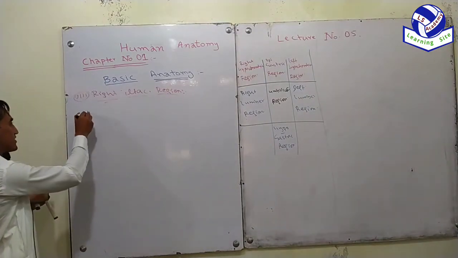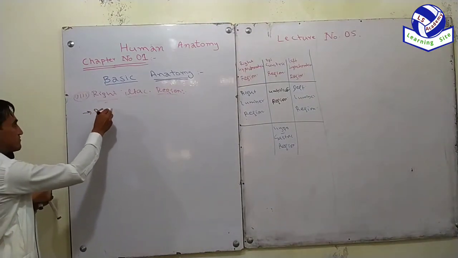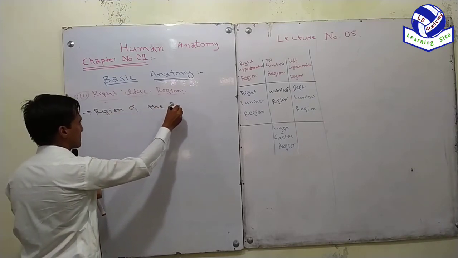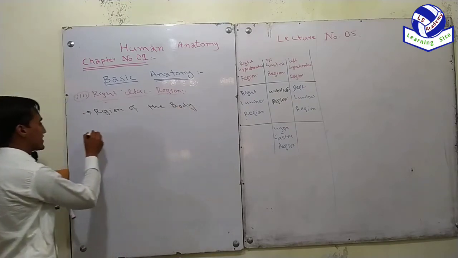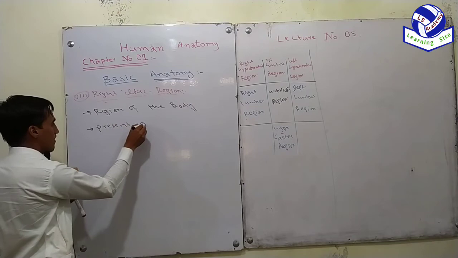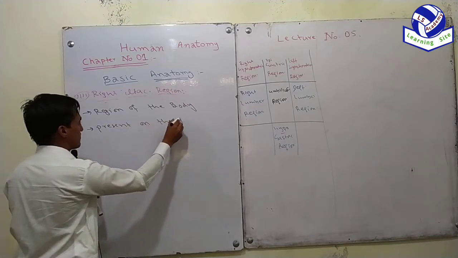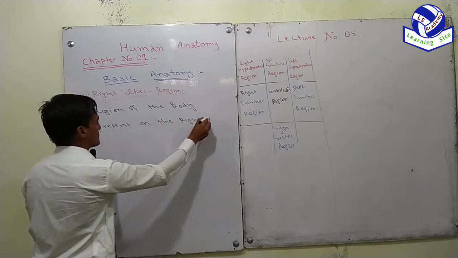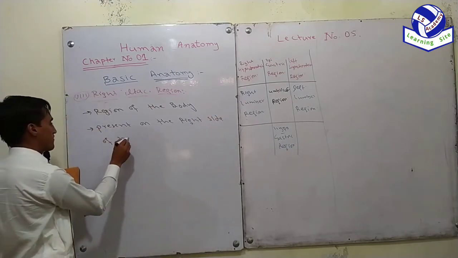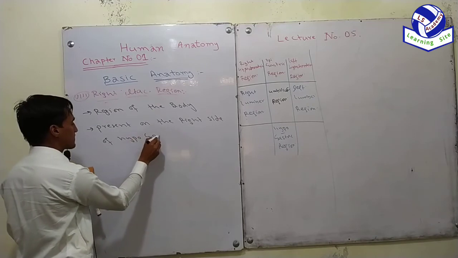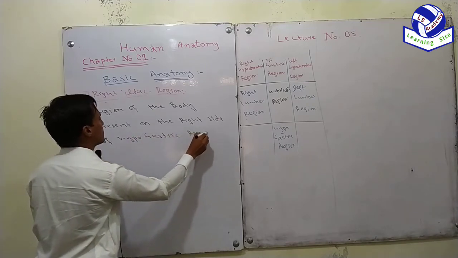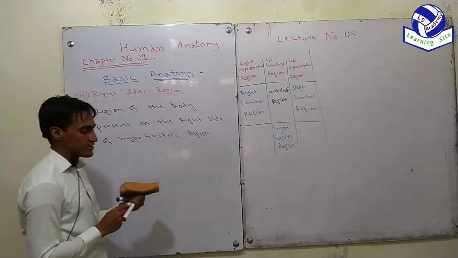So the region of the body present on the right side of the hypogastric region is called right iliac region.